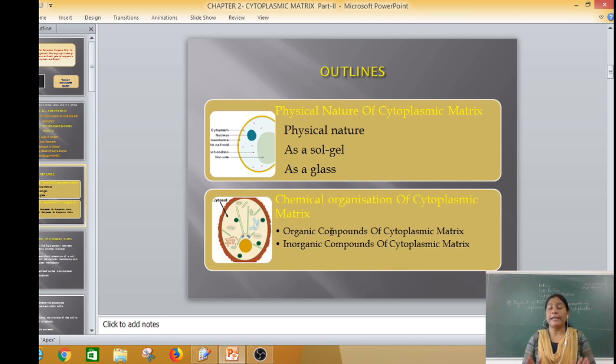Then next, today we learn the organic content of the cytoplasmic matrix. Not only organic but inorganic also. Means in short, we learn the components of a cytoplasmic matrix, which may be organic and which may be inorganic.